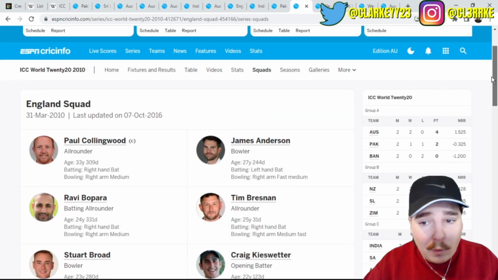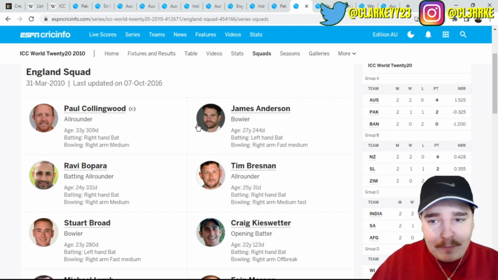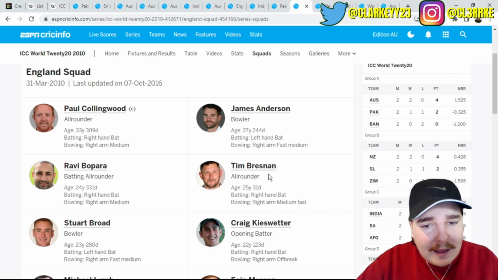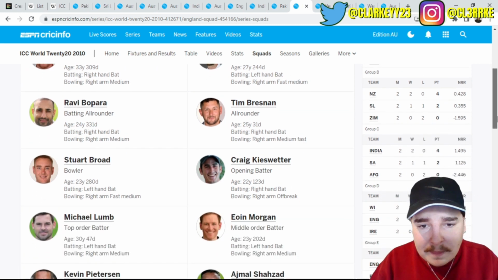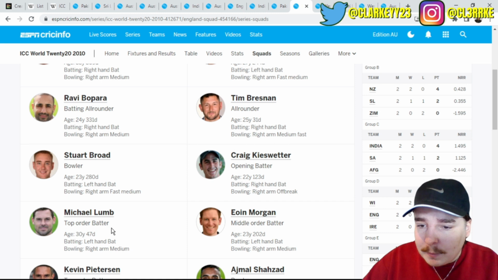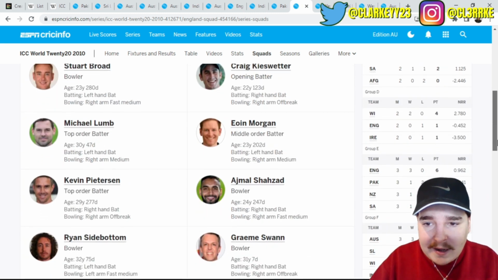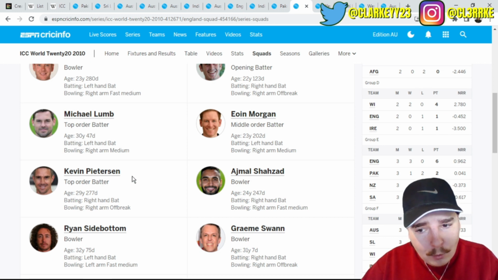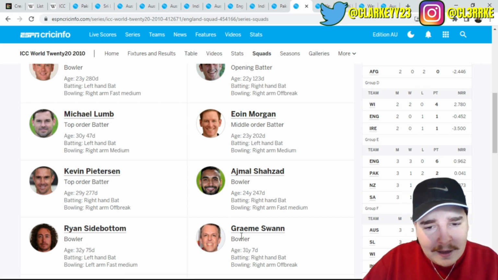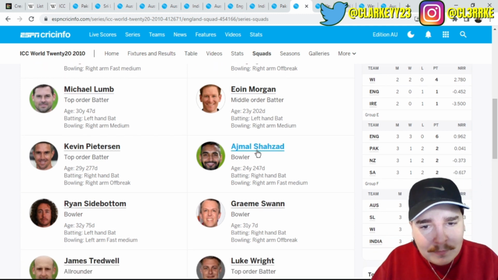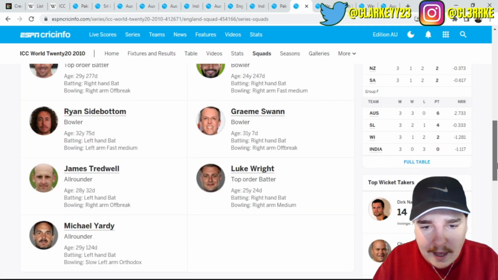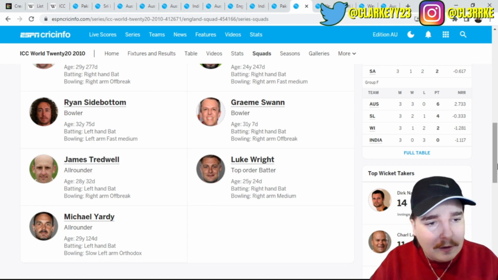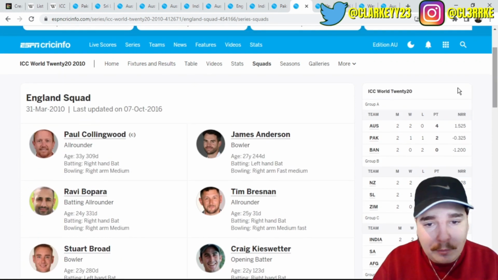All right, let's go through the squad now. Paul Collingwood was the skipper. That's interesting. Jimmy Anderson, Ravi Bopara, Tim Bresnan as well. Wow. Stuart Broad, Michael Lumb as well. Haven't heard about him for a while. Eoin Morgan, KP, Ryan, who the hell is that? Graeme Swann, Luke Wright as well, James Treadwell, and whoever that is. So, I don't know, I'm not really impressed, to be honest.